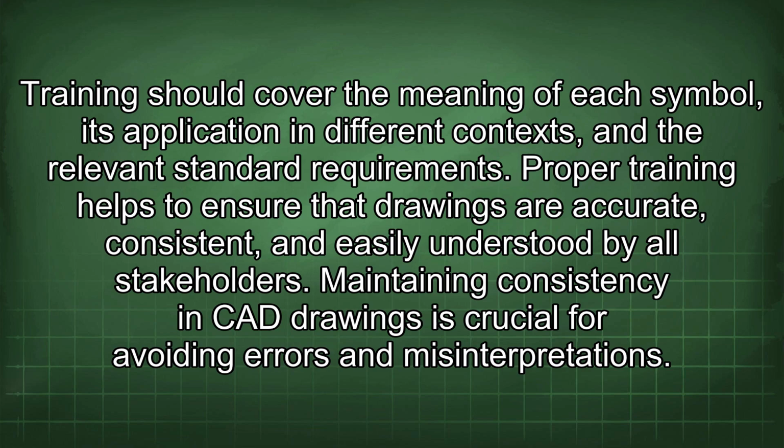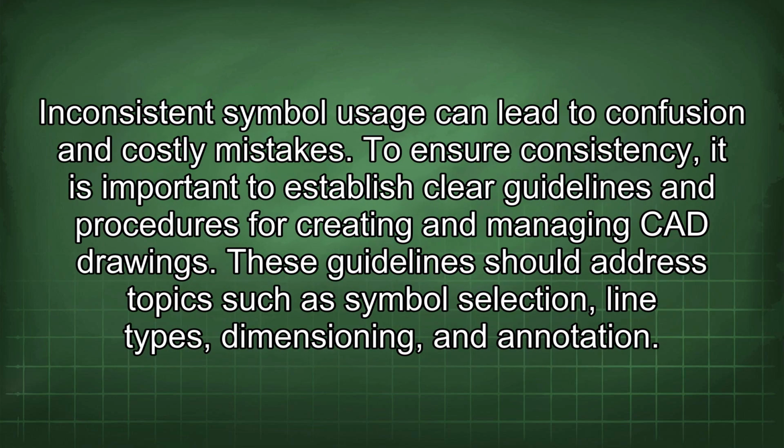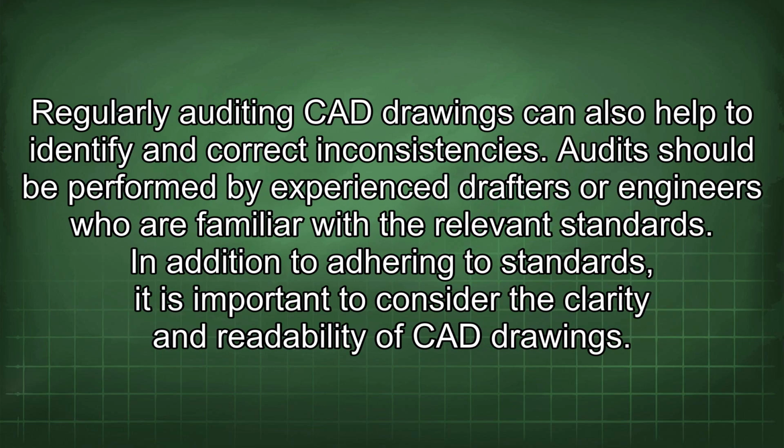Maintaining consistency in CAD drawings is crucial for avoiding errors and misinterpretations. Inconsistent symbol usage can lead to confusion and costly mistakes. To ensure consistency, it is important to establish clear guidelines and procedures for creating and managing CAD drawings. These guidelines should address topics such as symbol selection, line types, dimensioning, and annotation. Regularly auditing CAD drawings can also help to identify and correct inconsistencies. Audits should be performed by experienced drafters or engineers who are familiar with the relevant standards.